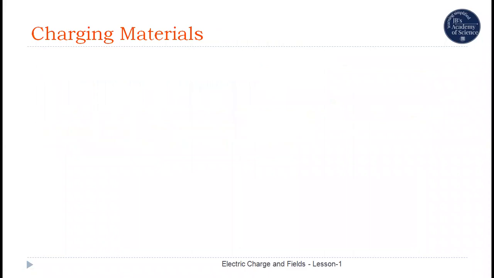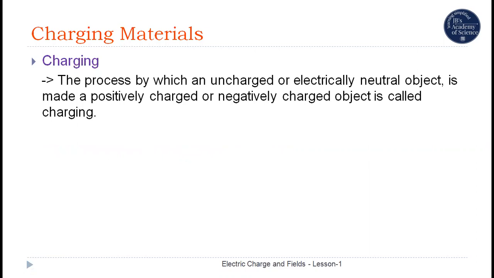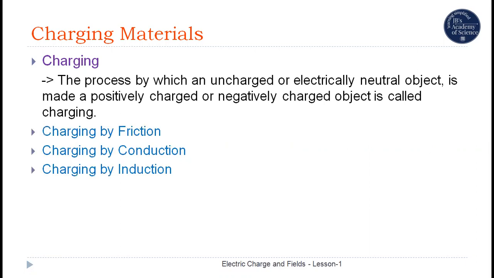Charging materials. Charging: the process by which an uncharged or electrically neutral object is made a positively charged or negatively charged object is called charging. We can charge an object by different means. They are charging by friction, charging by conduction, and charging by induction. Now let us see these methods in detail.